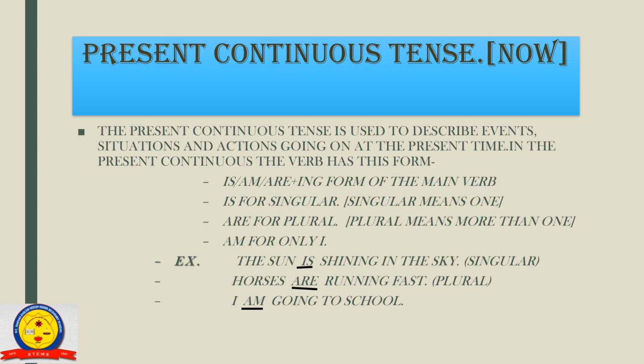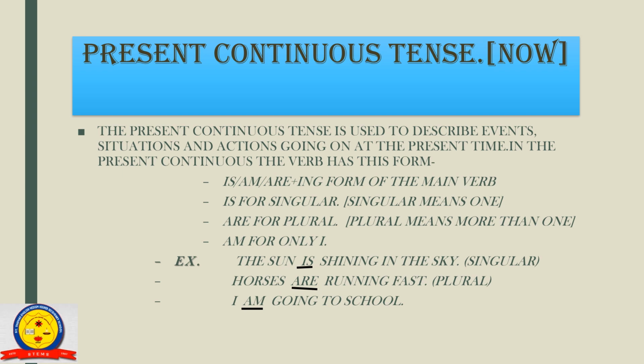Present continuous tense means now. Means in a present continuous tense we will talk about only those actions which are going on at the present time. We can say that the present continuous tense is used to describe events, situations and actions going on at the present time.